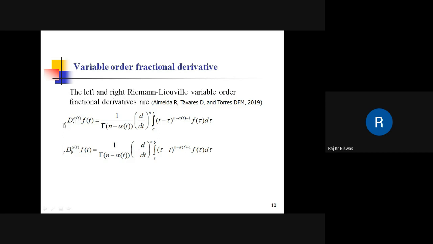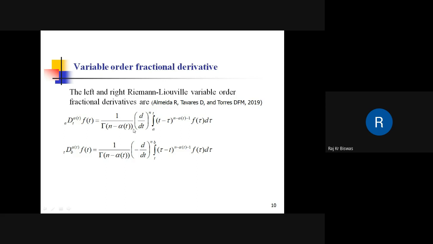So this is the variable order left derivative of a function f(t) and the right derivative of a function f(t). A is the starting point of the function. It is the same as the RL derivative, except that alpha is a function of some parameter, here time.